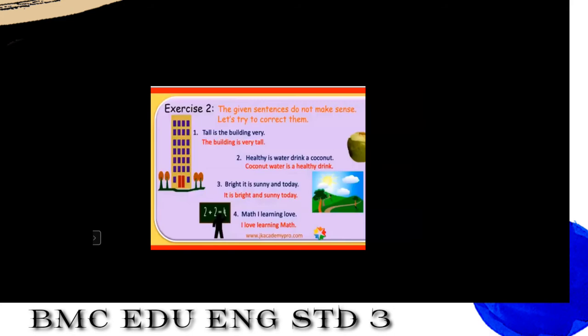Now see the third one. Bright, it is sunny and today. No, it's a jumbled sentence. It doesn't make a complete sense. It is bright and sunny today. You can see out of the window and you can see that it is bright and sunny today. This is a sentence which expresses a complete thought. What I want to say.